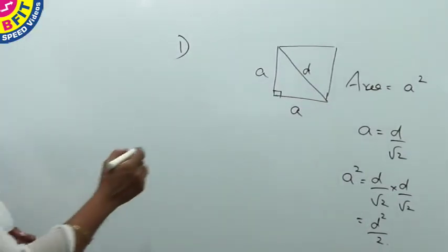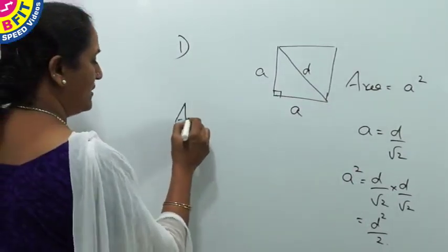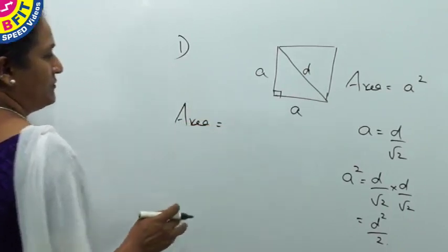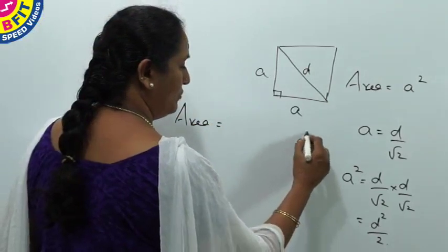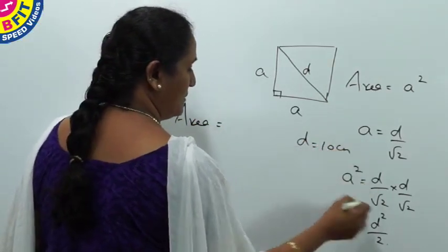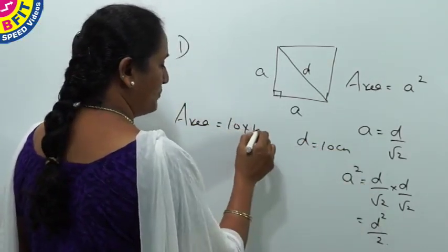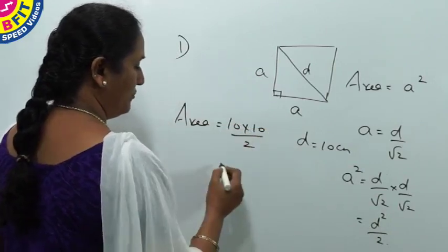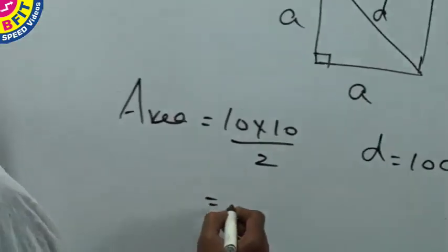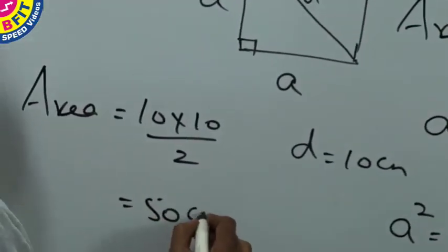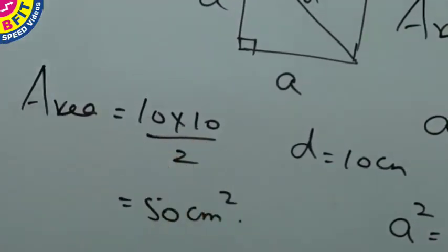And now to find the area of a square when diagonal is given, instead of doing all this, here diagonal is equal to 10 centimeter, square with 2, we get area of the square, which is equal to 100 centimeter square.